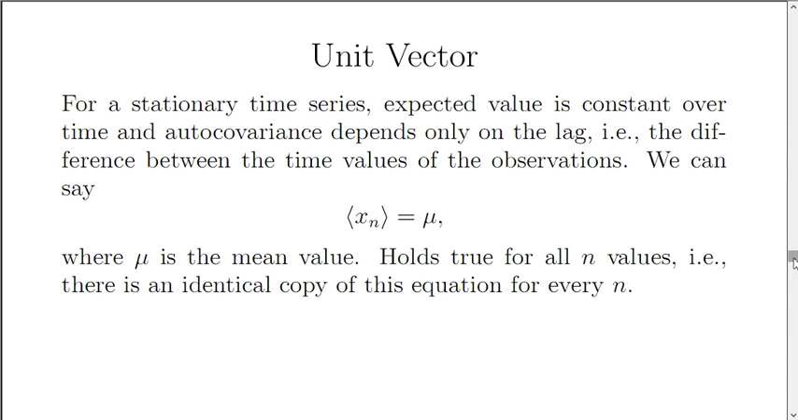For a stationary time series, the expected value is constant over time, and the autocovariance depends only on the lag, that is, the difference between the time values of the observations. We can say that the expected value of x sub n is equal to mu, some constant that doesn't change over time, and this holds true for all n values. That is, there's an identical copy of this equation for every value of n.